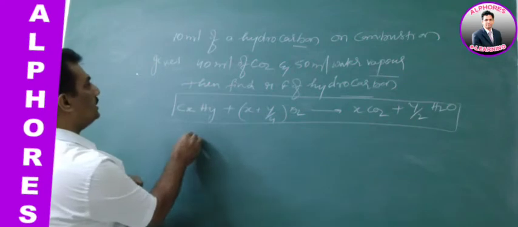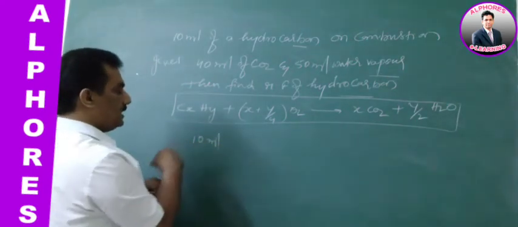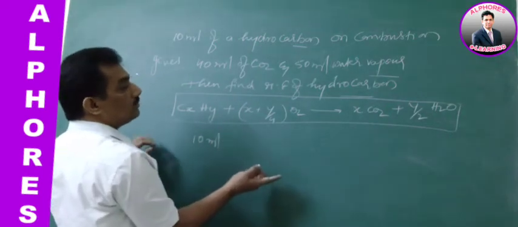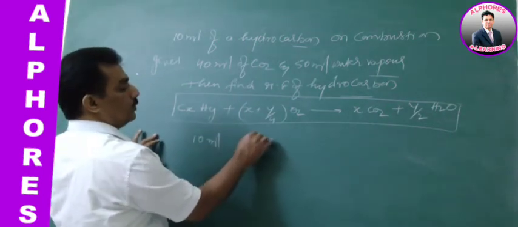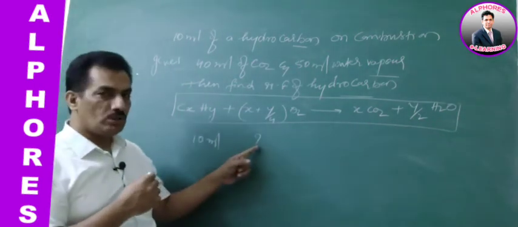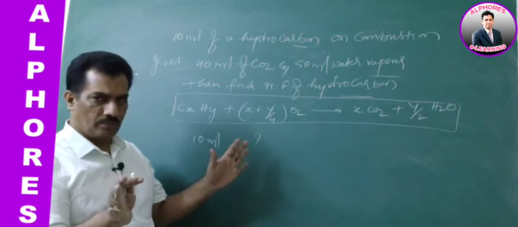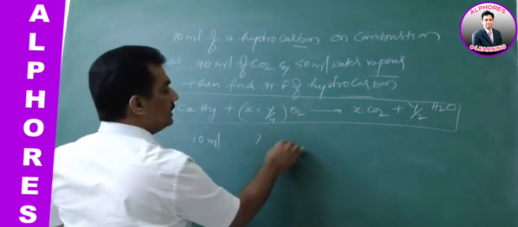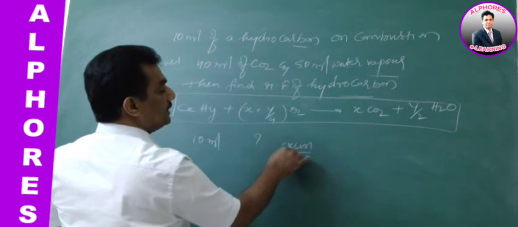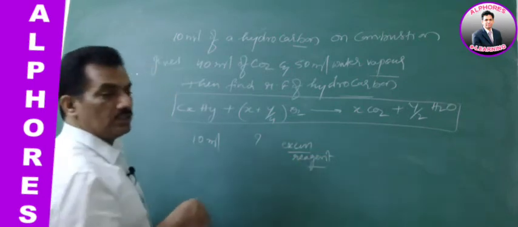But it is given 10 ml. 10 ml of this CxHy requires how much oxygen? We don't know. Whatever the volume required, that much is provided. That is, here oxygen is the excess reagent. Just remember, already we discussed this excess reagent.